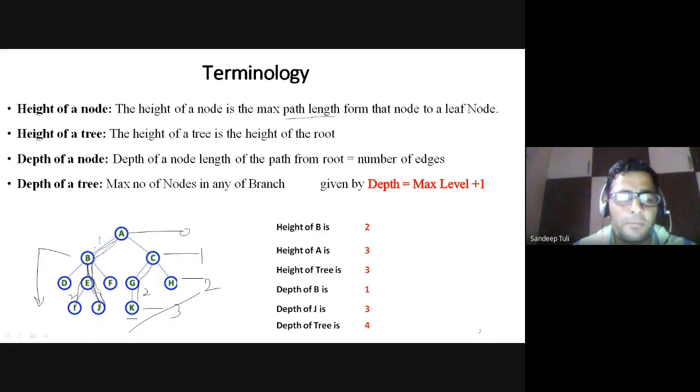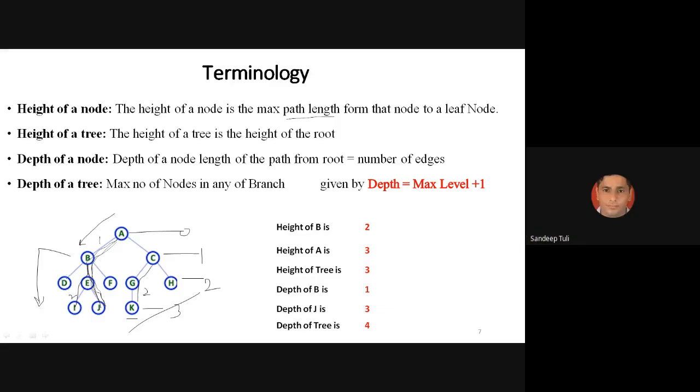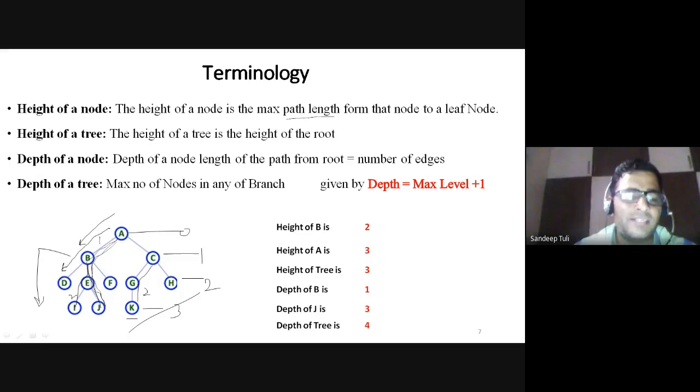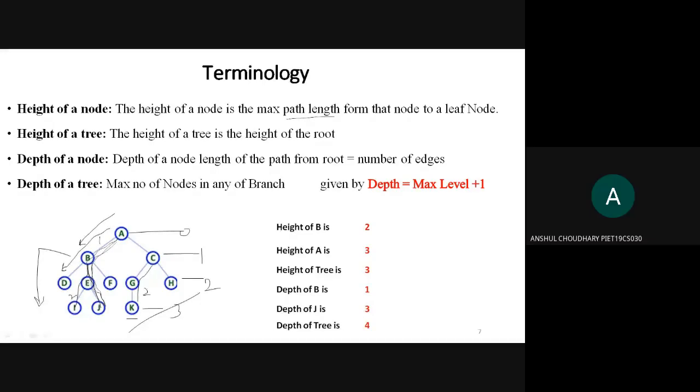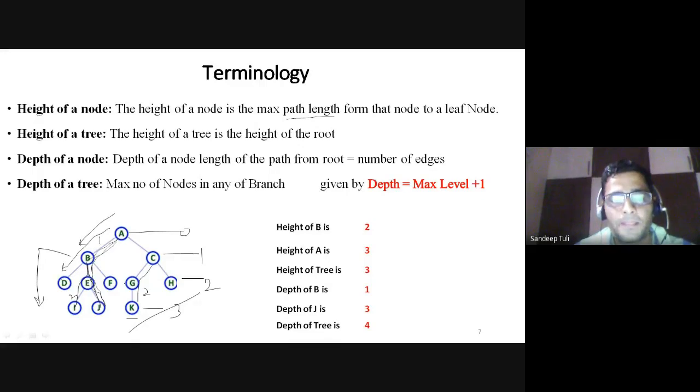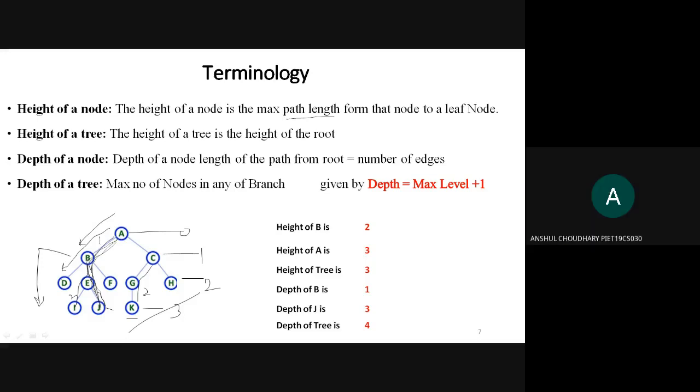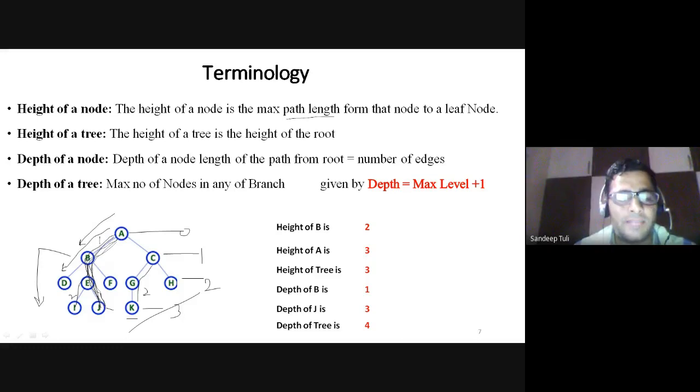Now I am coming to the depth. So depth में क्या करेंगे हम लोग? We will start from the root till that particular node. Suppose I want to find the depth of D. So I need to start from root and go towards D. So how many edges are there in between that path? 2 edges. So depth of D is 2. Suppose I want to find the depth of J. So J is from A. From A I need to start towards J. So 3. जहां तक जितनी भी edges आएंगी मुझे J तक पहुंचने में, that is the depth of that particular node, that J.